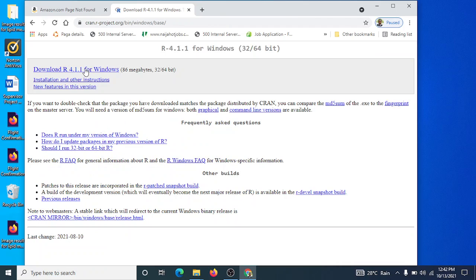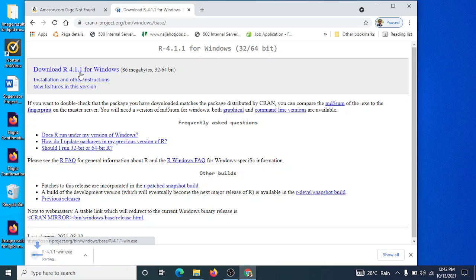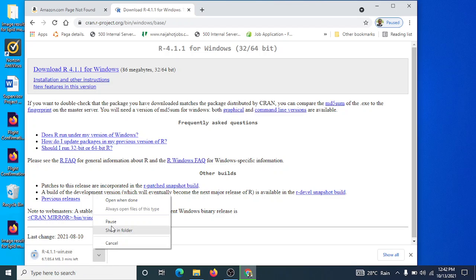When you double click on that, you can see here: Download R 4.1.1 for Windows. 66 megabytes, for either 32 bits or 64 bits. When we click on that, we can start the download. You can see that we are downloading the R program already. So that's how you download it. Already I have it in my system.